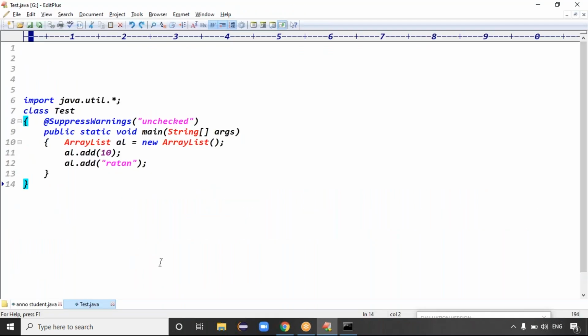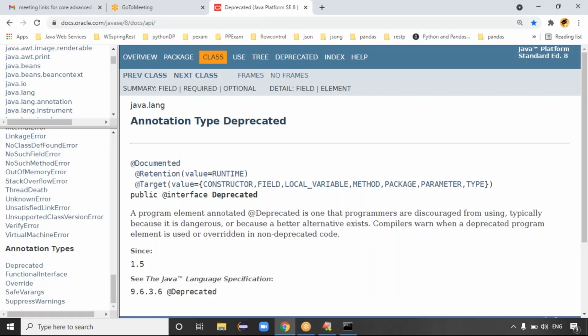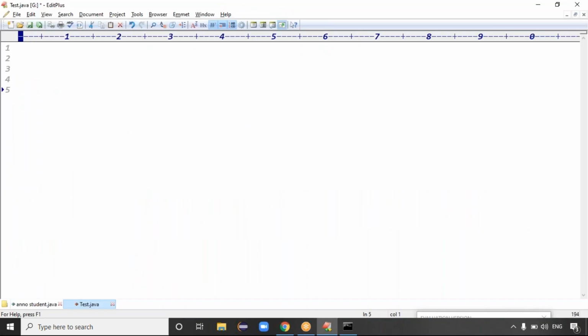Do you have clarity now? That's what deprecated means: typically because it is dangerous, or because a better alternative exists. For example, you can take a class here.